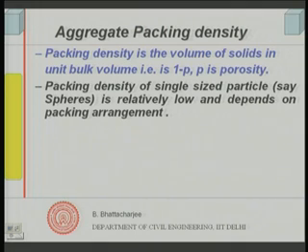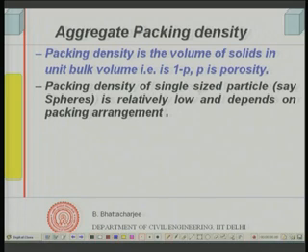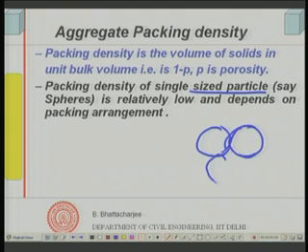If we look at the packing density of single sized particles, say spheres, they would pack to a relatively low packing density, and it depends upon the packing arrangement. For example, a simple cubic arrangement has a characteristic porosity of about 48%, or in other words a packing density of about 0.52, as we shall see.